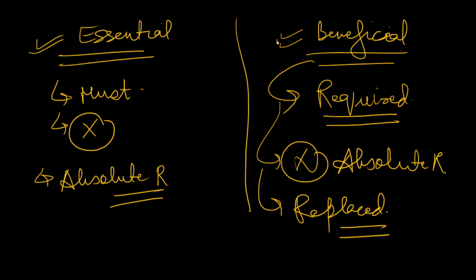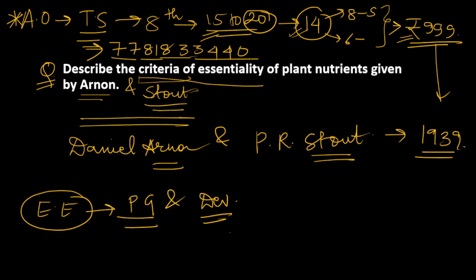But a protein rich diet, although it will benefit our body and help in muscle development, is not essential. We can live on low protein diets also. So this is the difference between essential and beneficial. I hope you understand this.